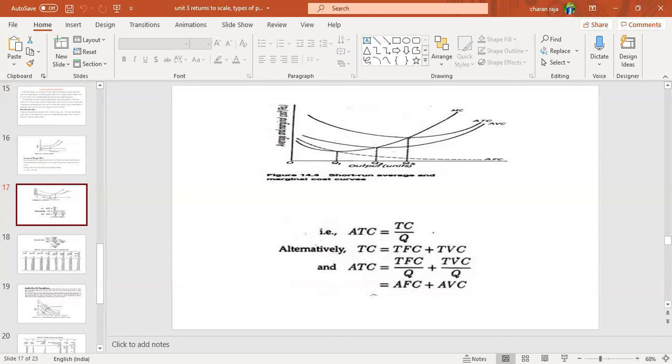So look at the formula. ATC, average total cost, equals total cost by quantity of production. Next, total cost equals total fixed cost plus total variable cost, obviously. And ATC equals total fixed cost by total quantity of production plus total variable cost by total quantity of production, Q and Q. Then that is AFC plus AVC. Next slide.